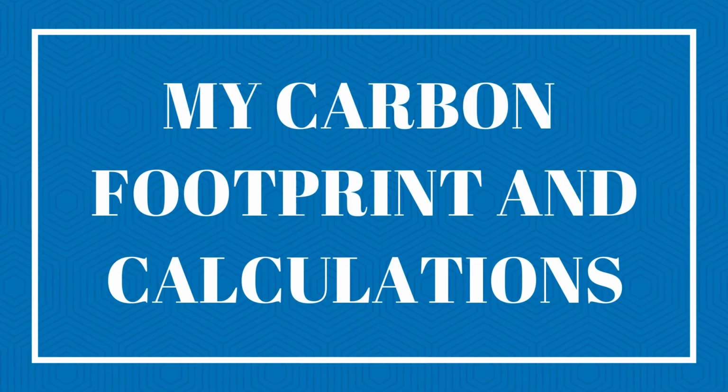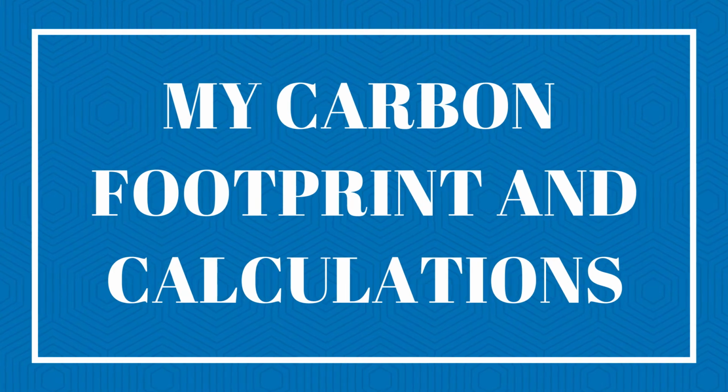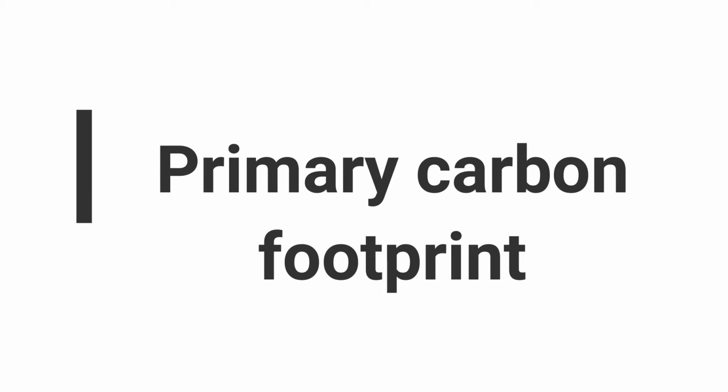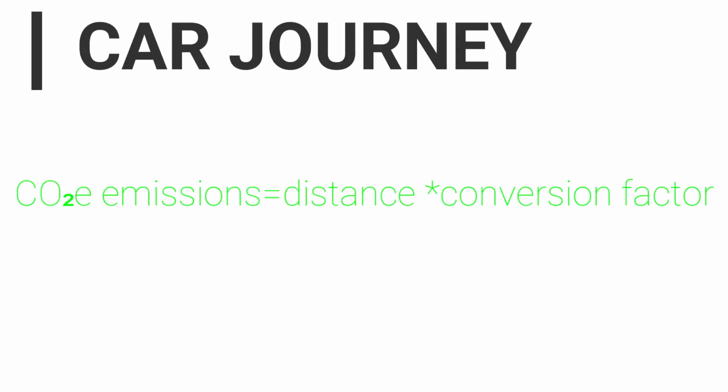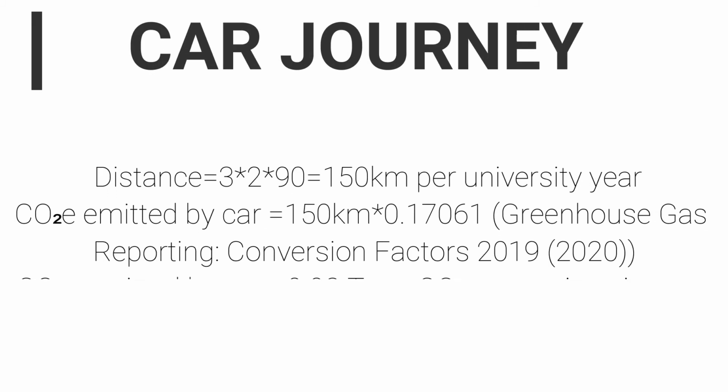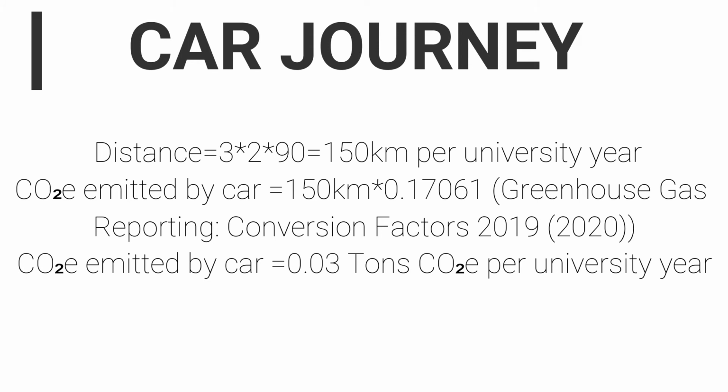Now I'll be discussing my carbon footprint and calculations. Starting with my primary carbon footprint, which consists of my journey from home to Coventry University where I currently study. From home to the train station, and then vice versa. I use this formula to work out the total CO2 emitted by the car per university year. To do this, I have to work out the total distance first. I then get a distance of about 150 kilometers. This is then multiplied by the conversion factor obtained from the Gov 2019 conversion factor spreadsheet to get a value of 0.03 tons CO2 equivalent per university year.